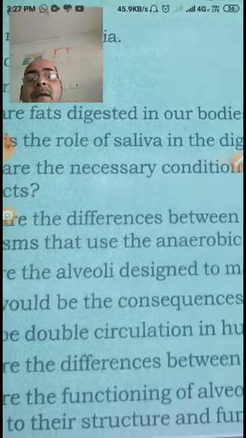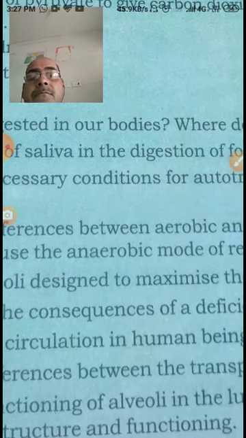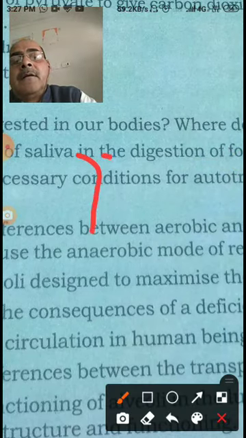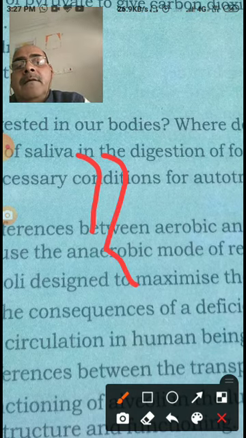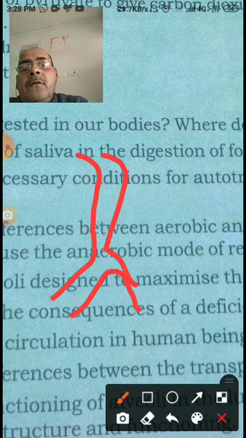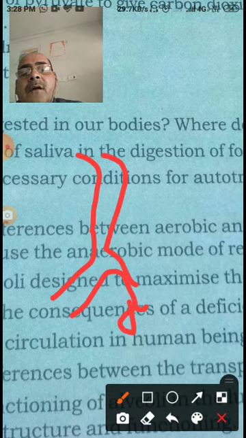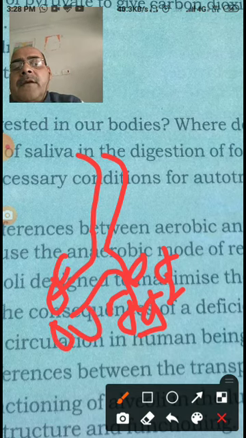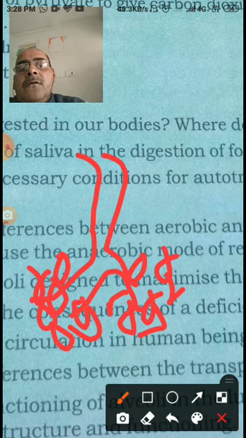It can be represented by a diagram also. If you represent the diagram, it will be like this. Suppose these are the bronchi, then the bronchioles, and then after the bronchioles, small alveoli are there in the form of air sacs, like this. So these alveoli are increasing the surface area of the lung.